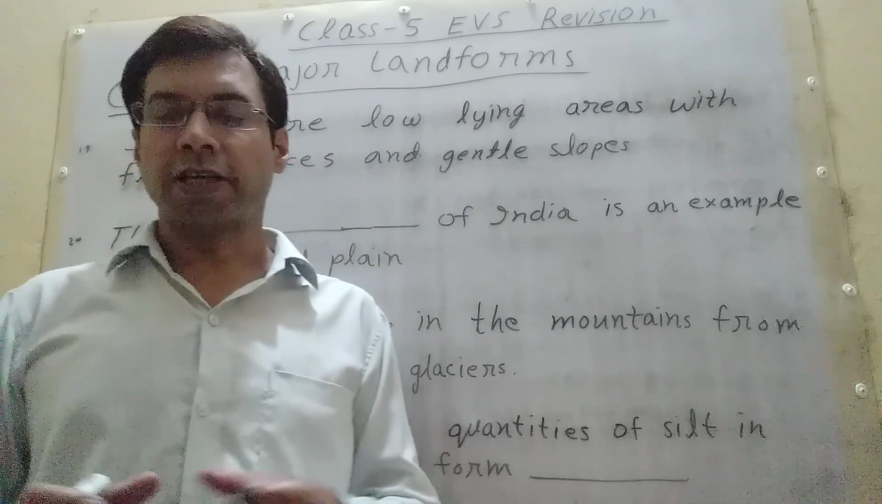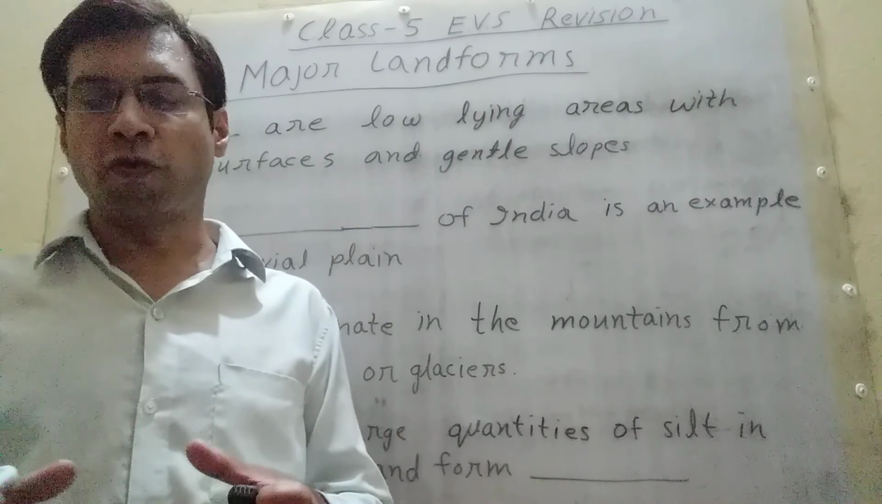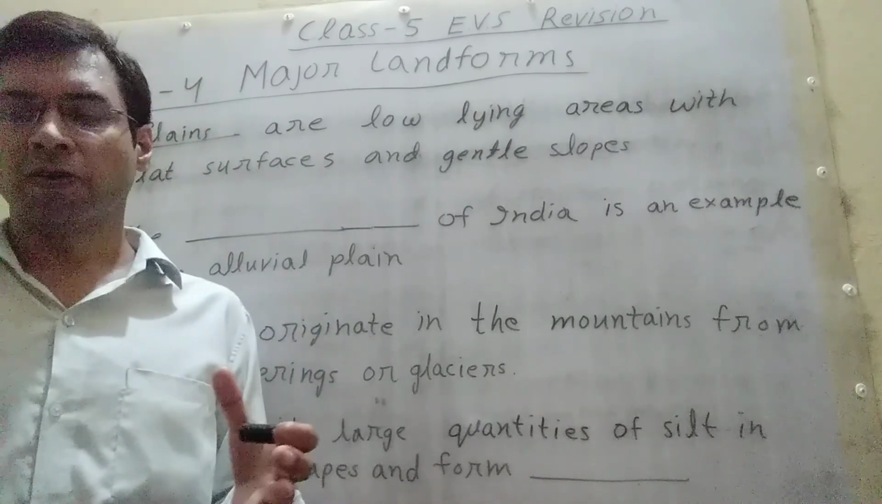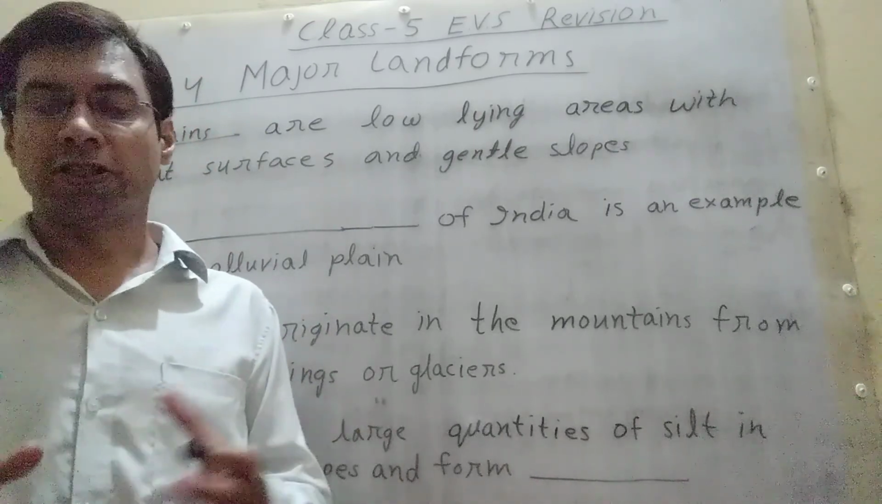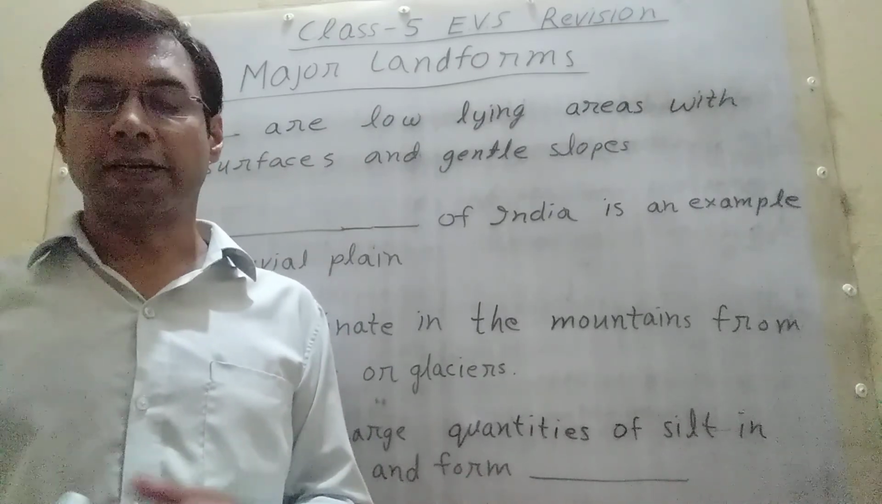Plains are useful in several ways. Plains have fertile soil and are ideal for agriculture. The rivers flowing through the plains provide sufficient water for irrigation. It is easy to construct buildings, build roads, and lay down railway tracks on a flat surface.